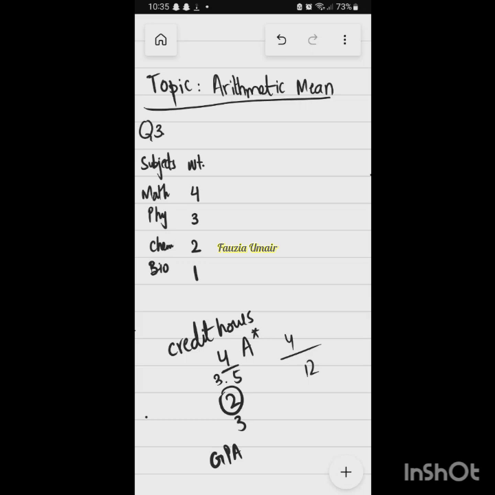For example, if your degree is computer science, so the subjects related to computer science, they will be given more weightage as compared to the subjects which are not related to computer science. Okay, so this is called weighted mean. This is not a simple mean. This is called a weighted mean because we have assigned weight to different subjects. So the higher priority is math, then physics, then chemistry, then bio. So scoring bad in bio will not be affecting the result as much as scoring bad in math, right? This is what this weight is.